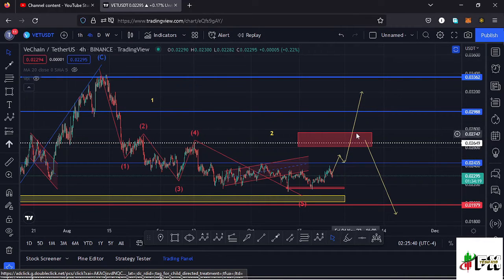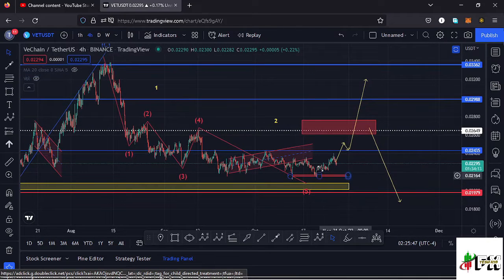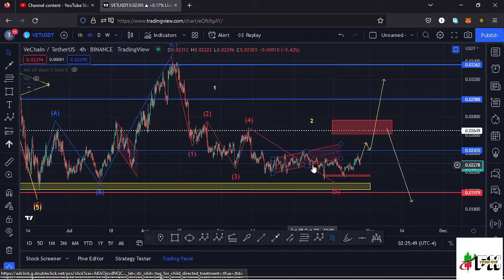See the formation of a wave 2, then continue pushing lower in the formation of a wave 3, and that would mean maybe a new low is coming our way, so we need to be prepared for that.